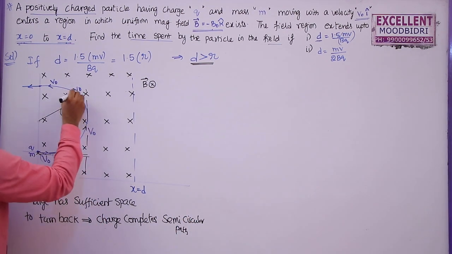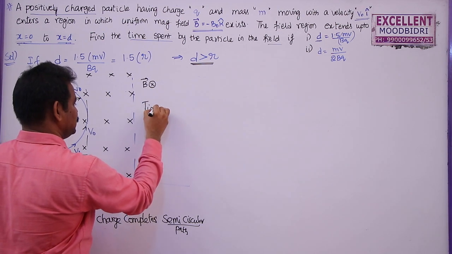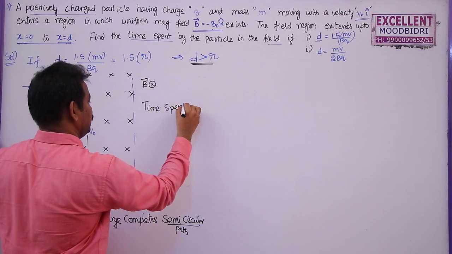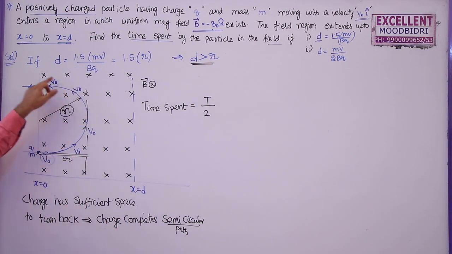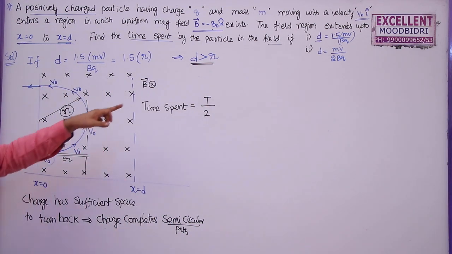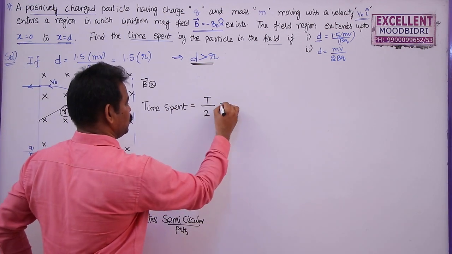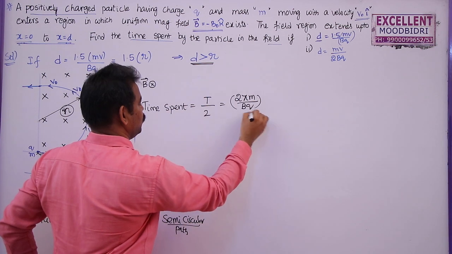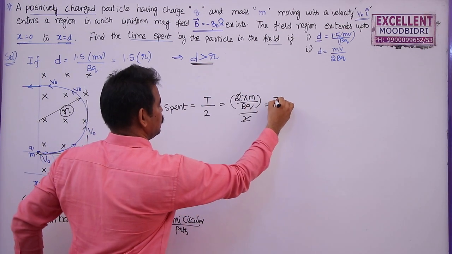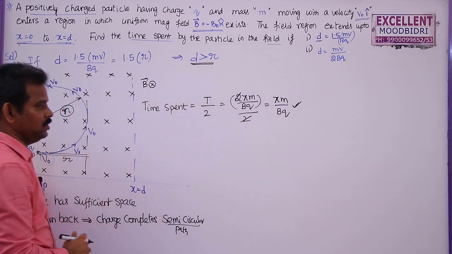As the charge completes the semicircular path, the time spent in the field is given by half of the time period. To complete one complete revolution, it will take T seconds. So to describe this half semicircular path, it will take T by 2, where T is equal to 2 pi m by bq, and the 2 cancels. So the time taken is pi m by bq. So this is the time spent.